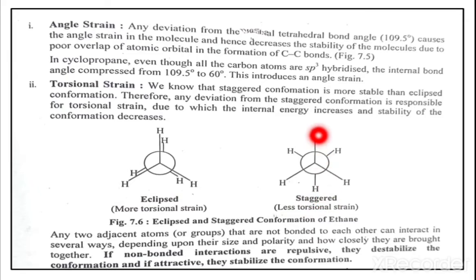And in this case, if we consider these two hydrogens, they are away from each other. That means it has less torsional strain. Here in torsional strain, if non-bonded interactions are repulsive, they destabilize the conformation, and if they are attractive, they stabilize the conformation.